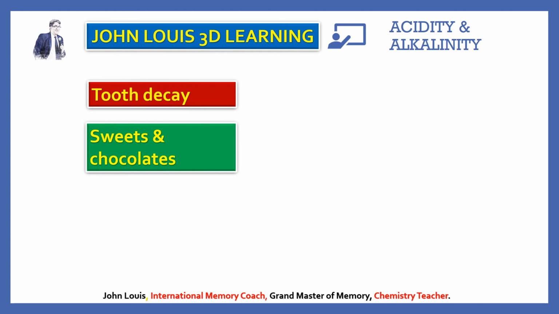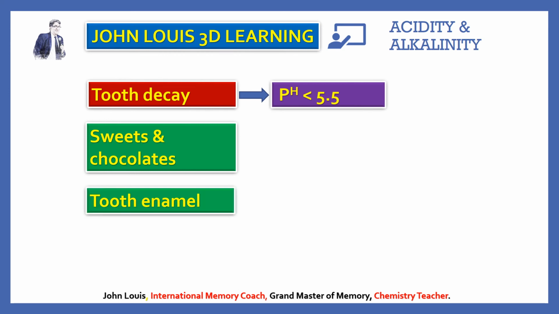When we do, the pH value in the mouth comes down to 5.5. Even though the hardest part of our body is our tooth enamel, even that is damaged when the pH value goes below 5.5.